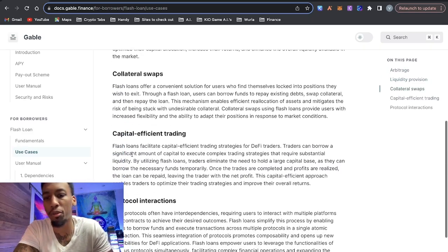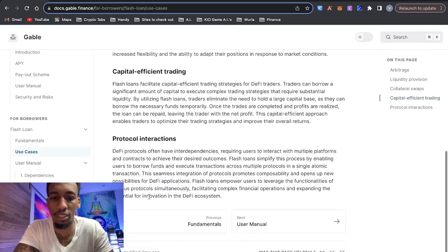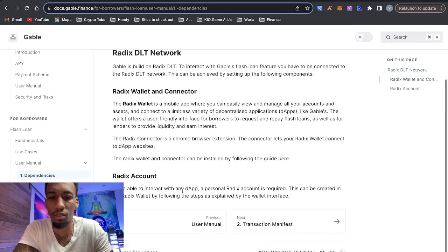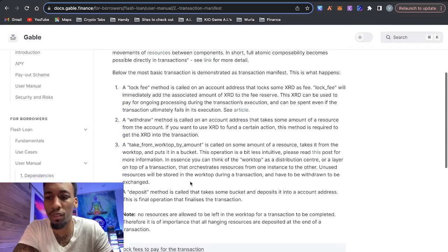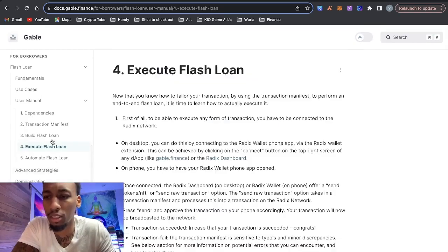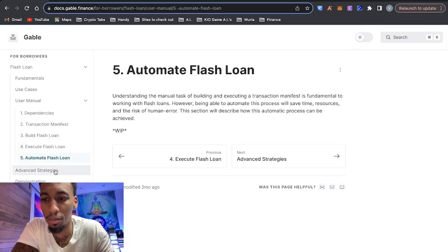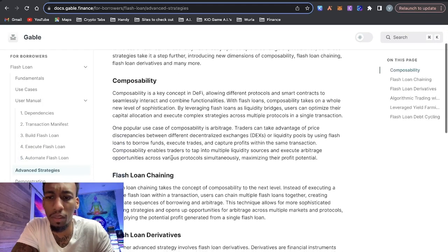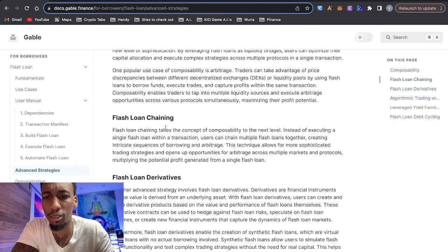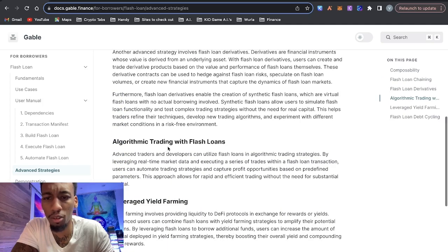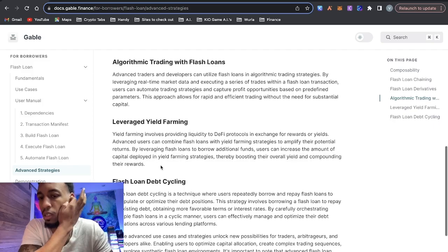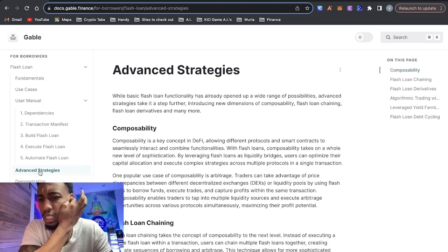Collateral swaps, capital efficient trading, protocol interactions, and then they have a user manual that pretty much shows you how to do everything. So if you want to go through these, feel free. It tells you how to execute it, even how to automate it, and then it gives you some advanced strategies, which is pretty cool. They've got flash loan chaining, derivatives, algorithmic trading with flash loans, leverage yield farming, which is kind of the example that I talked about, and flash loan debt cycling. Yeah, so it's pretty cool stuff.